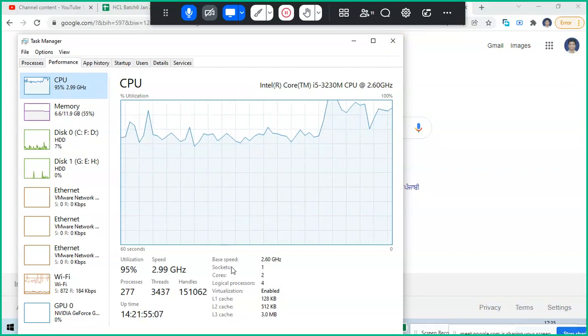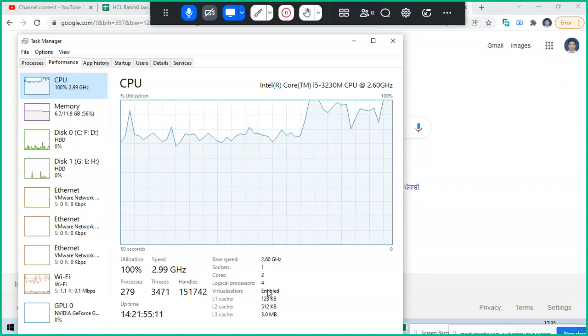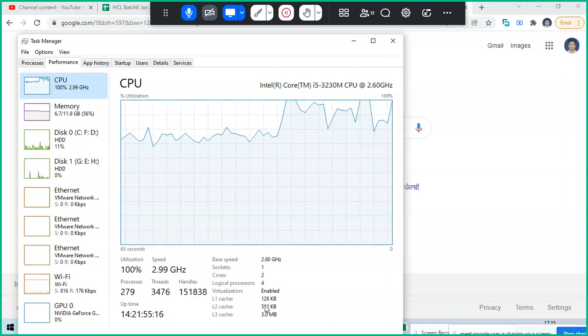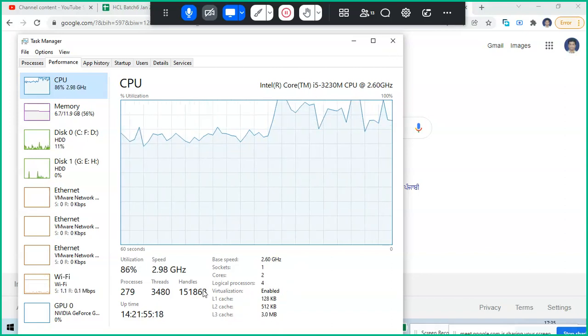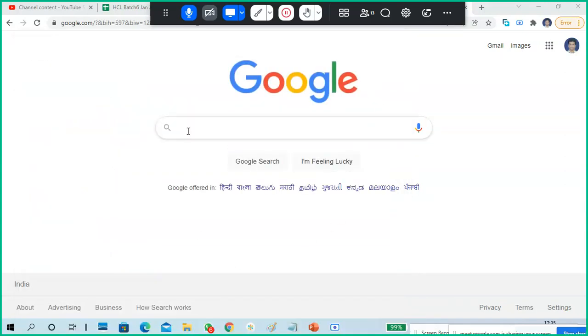How many sockets, usually one socket only. Number of cores, number of logical processors, means number of threads. How much cache memory. Virtualization enabled or not?